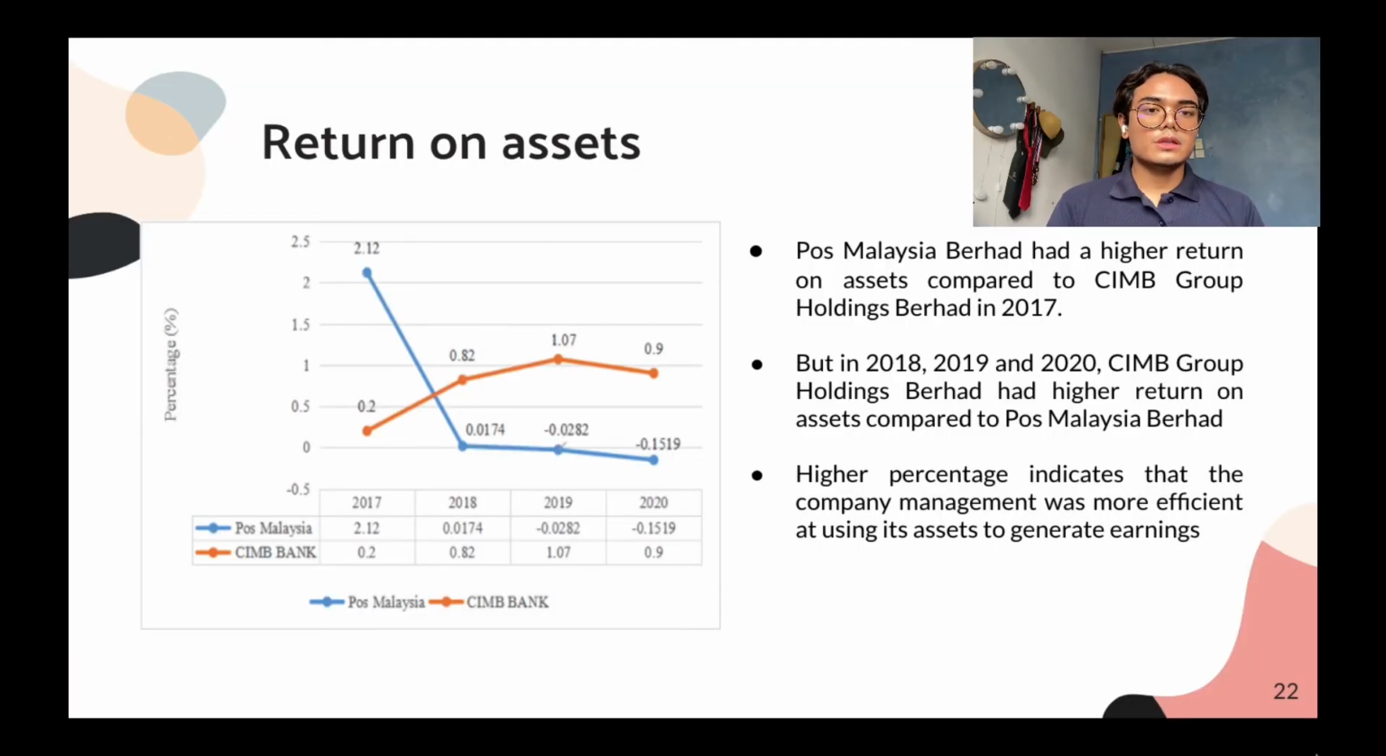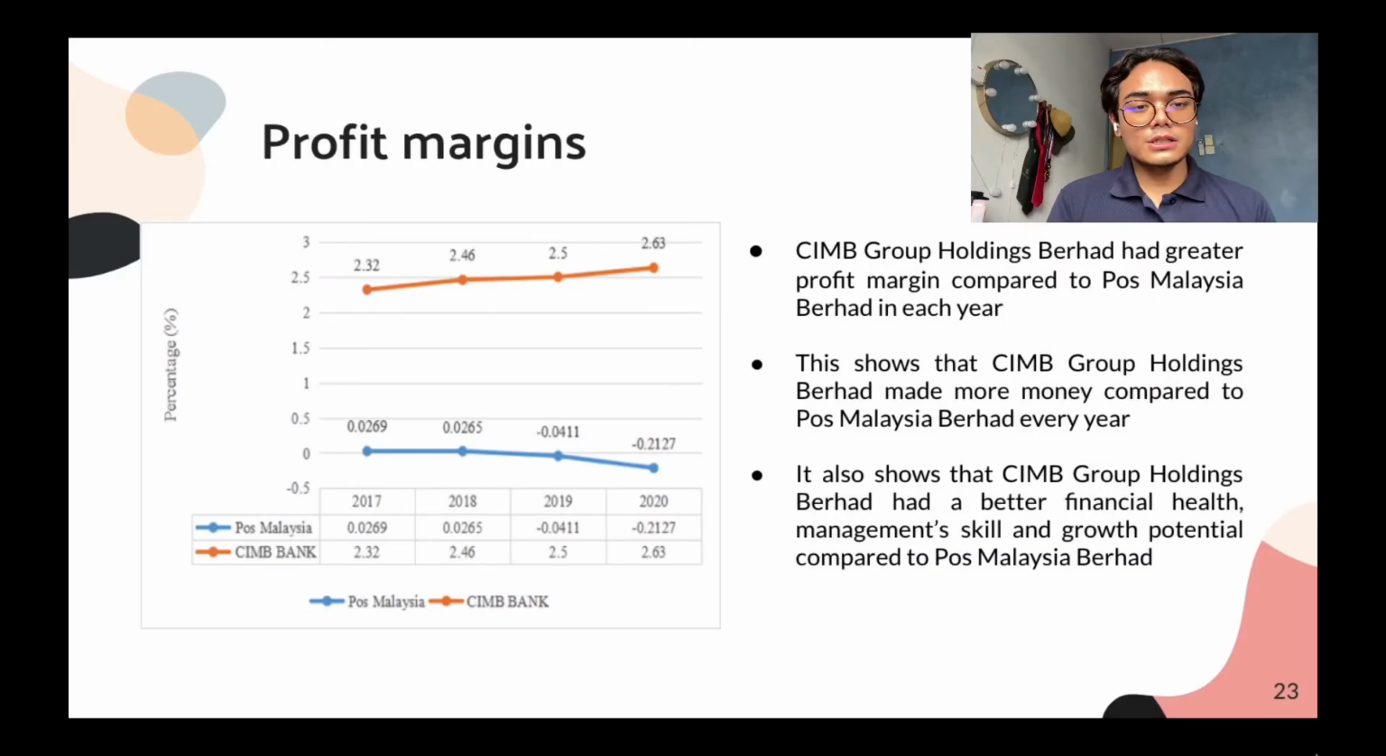In 2017, Pos Malaysia Berhad had a higher return on asset compared to CIMB Group Holdings Berhad. But in 2018, 2019 and 2020, CIMB Group Holdings Berhad had a higher return on asset compared to Pos Malaysia Berhad. The higher the percentage of return on asset means that the company was more efficient in using its assets to generate earnings. And lastly, for ratio analysis, we will look at the profit margins.